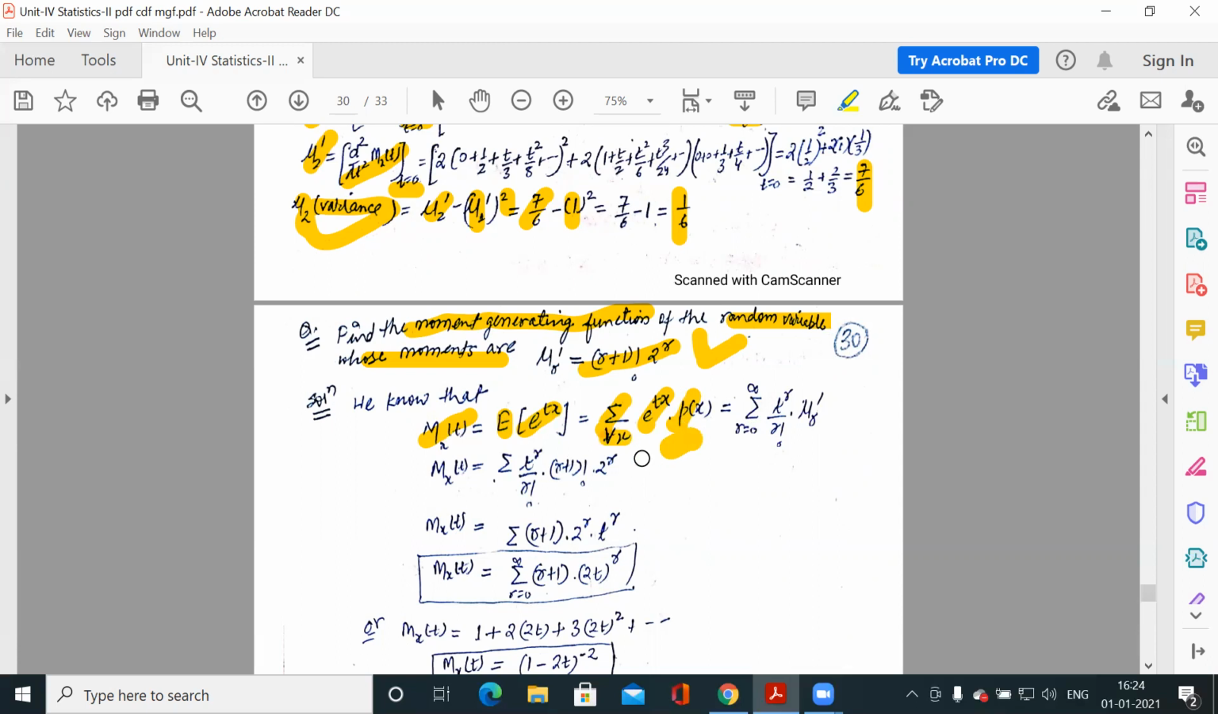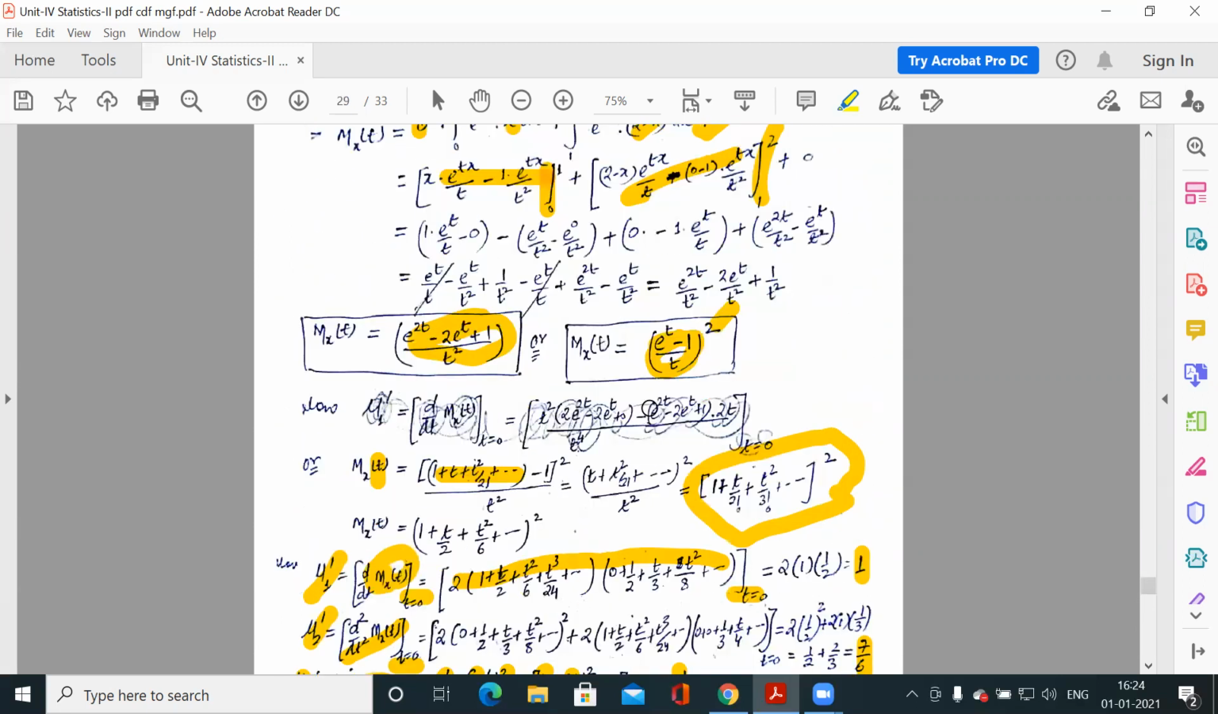Now you use this definition whenever you have the probability function p(x) or f(x). But here you don't have the probability function; instead you have mu r dash. So there is one relation we also know in terms of mu r dash, that the moment generating function is equal to this, from that remark.